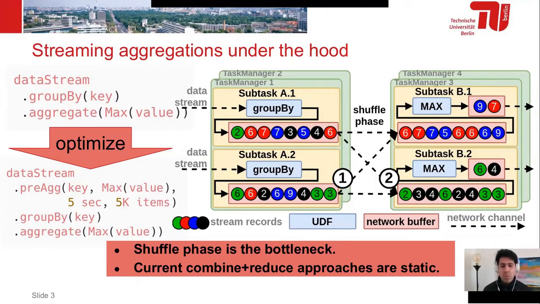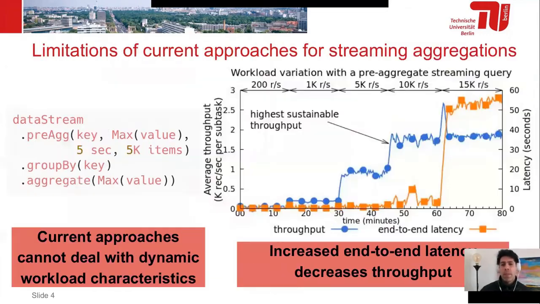However, for stream pipelines, this is not enough. This approach, also known as combine plus reduce, is static. And for stream pipelines, even when the workload increases, the shuffle phase could still be a bottleneck. That is what we explored in this motivation example.